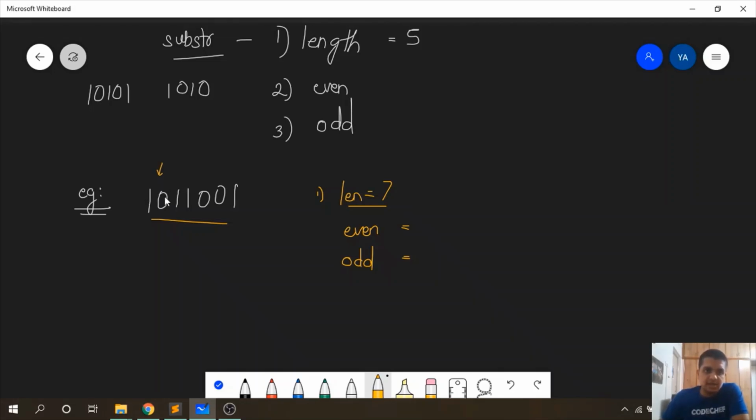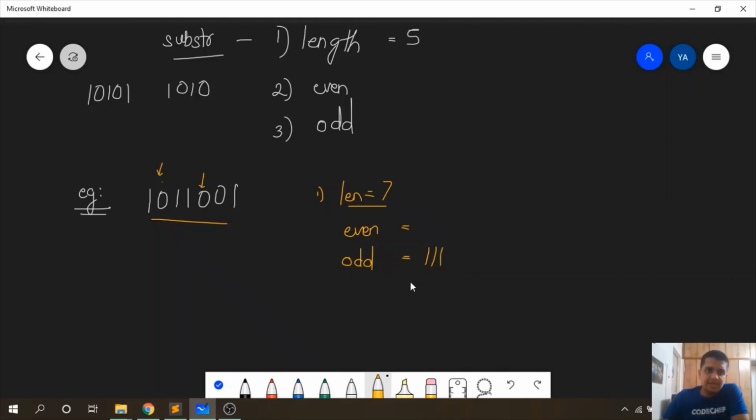Let us see. For this 0, we have 1 occurrence of 1. So here odd will be incremented by 1. Now for the next 0, we have again 3 ones occurring before this 0. So again odd will be incremented. Before this 0, we again have 3 ones. So again odd will be incremented.